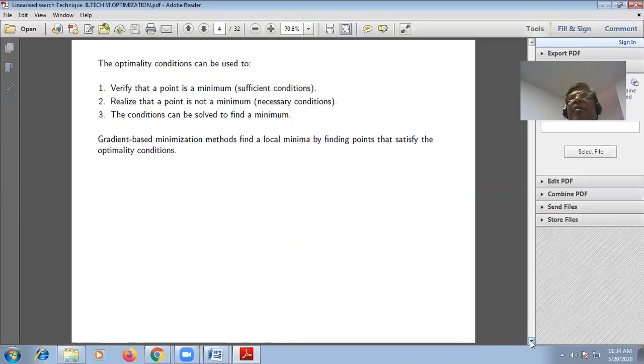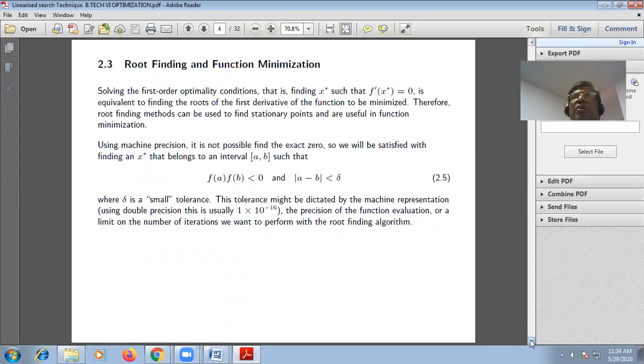Students, I suggest that you go through this topic, root finding and function minimization. Solving the first order optimality conditions, that is finding x bar such that f dash x bar is equal to 0, is equivalent to finding the roots of the first derivative of the function to be minimized. Therefore, root finding methods can be used to find the stationary point and are useful in function minimization. You can take this result.